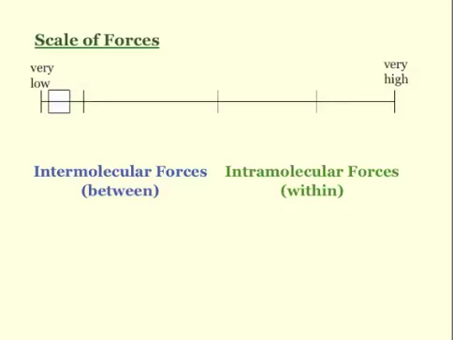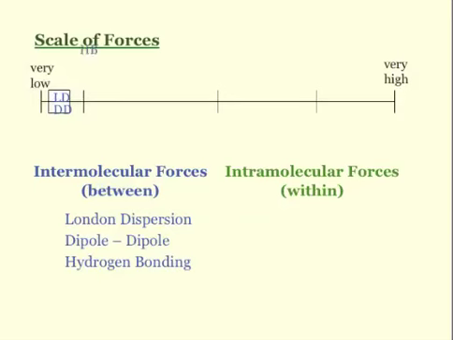Okay, so here is the scale of forces. Very low are going to be intermolecular forces and very high are going to be intramolecular forces. We've got London dispersion forces, which appear here. We've got dipole-dipole forces. These are also very low. Hydrogen bonding, though, is about the strongest intermolecular force that you will find.